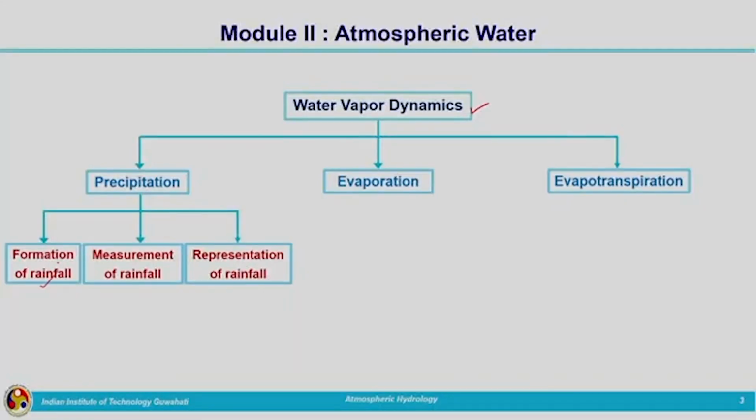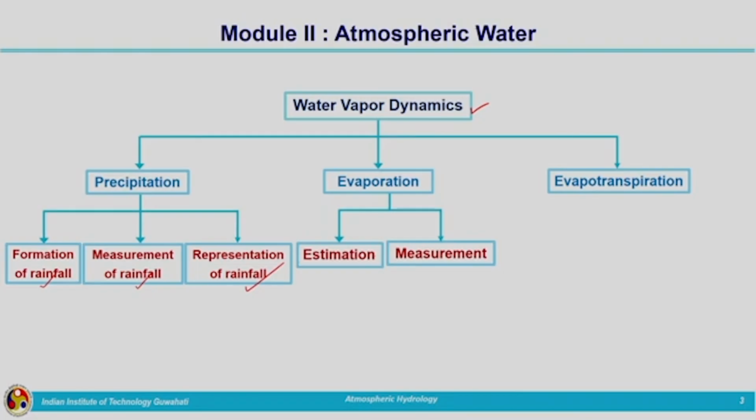After seeing formation of rainfall, we need to have an idea how we can measure this rainfall. Then we need to represent this rainfall in different forms. After that, we will move on to evaporation. In a similar way, we will be having understanding about estimation and measurement of evaporation.